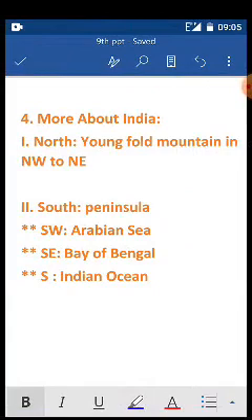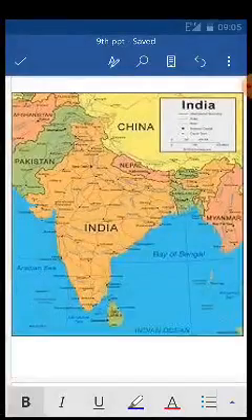I divided it into two parts. The first part is about the north. If you look at the north, look at the map here. The northern part is covered with the Himalaya, which we call the young fold mountain. The Himalaya in the north touches the states of Ladakh, Himachal, Uttarakhand, then Sikkim, then Arunachal Pradesh.